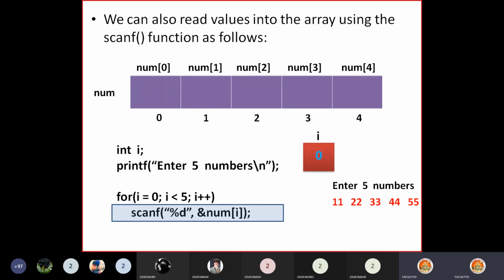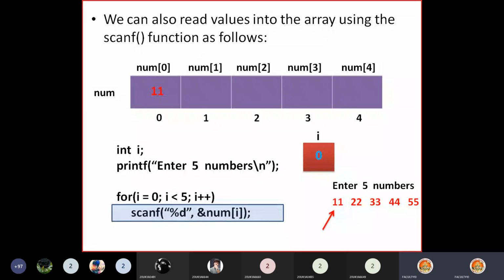Scanf %d expects one number, and the input has already been supplied by the user. %d means a single number, so it reads the first number. What is the first number? 11. It reads it, and where does it store it? It stores it into num of i. What is the i value? 0. So it stores at the address of num of 0. That means 11 will be read by this scanf function and stored into the memory location of num of 0. This is how the first number will be stored into the array.